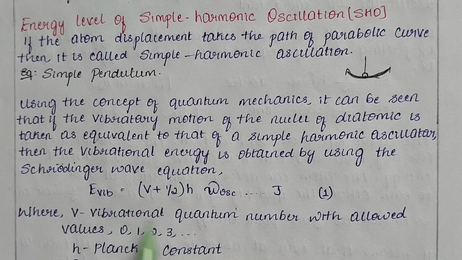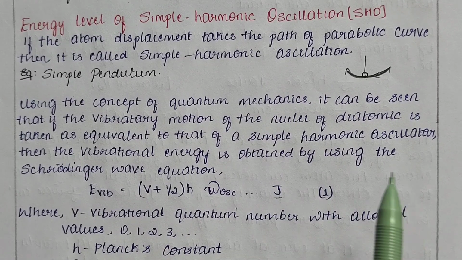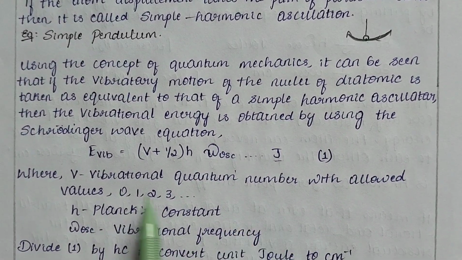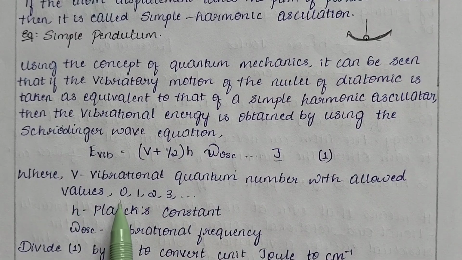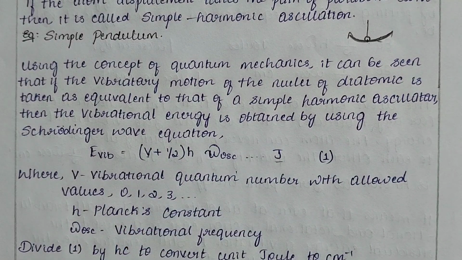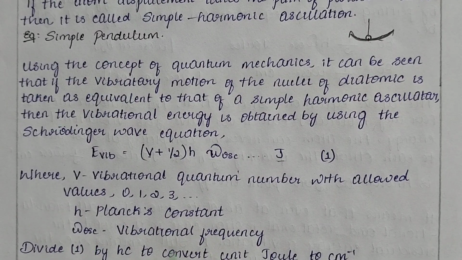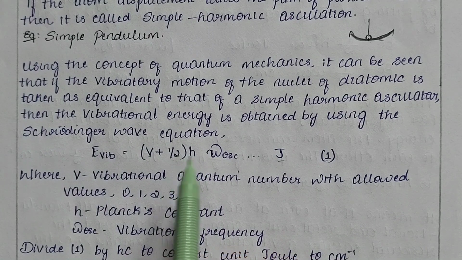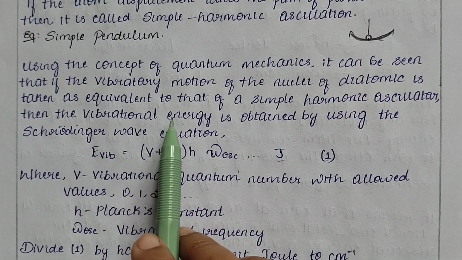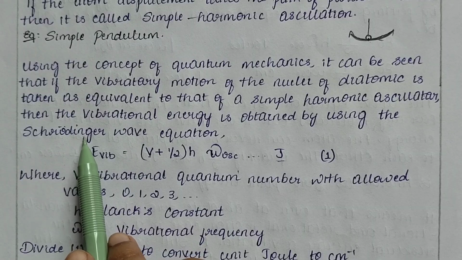So we need to remember the Schrodinger wave equation result, which is given by E vibration equal to (v plus 1/2) h omega oscillation, expressed in joules. Here v is the vibrational quantum number with allowed values of 0, 1, 2, 3, etc., h, as we know, is the Planck constant, and omega oscillation is the vibrational frequency. We need to remember this equation, which is very important. It is the vibrational energy obtained using the Schrodinger wave equation.